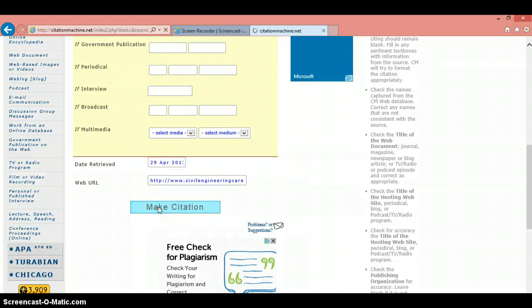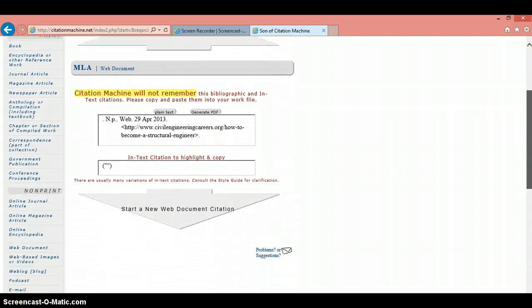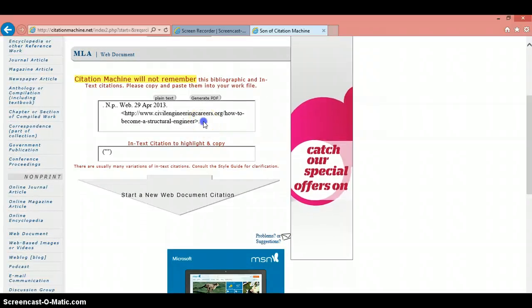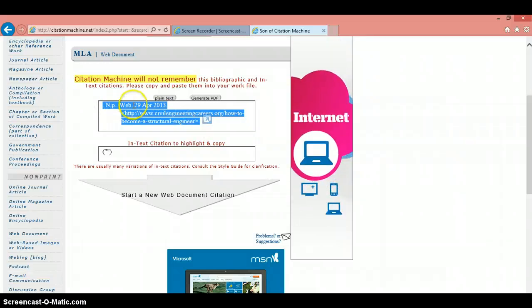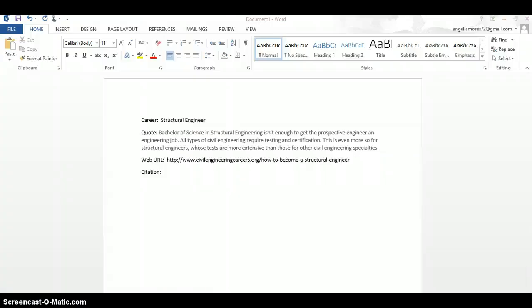So I'm going to go ahead and create my citation. And right here is the information that I need. So I'm going to, again, select the information with my cursor, right click, I'm going to copy it, and go back to my Word document, and I'm going to paste that information right here.